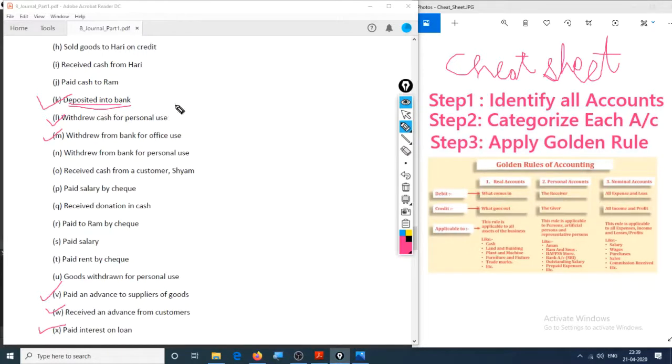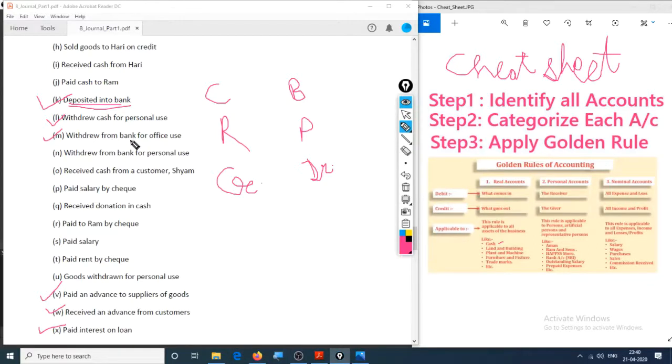So deposit into bank, that is cash and bank are the accounts, that is step 1. Categorizing each account. Cash is a real account. This right here is a real account. Bank is a personal account. It is an artificial person. For a real account, debit what comes in. So this cash coming in, no cash is going out, so it's debit. And for bank, bank is a personal account. Debit the receiver, credit the giver. So bank is receiving the cash, hence it is debited.